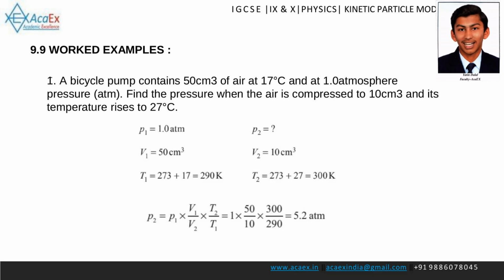T1 is 290 K and T2 is 300 K. Using the combined gas law, P2 equals P1 times V1 divided by V2 times T2 divided by T1. P2 equals 1 times 50 divided by 10 times 300 divided by 290, which is approximately 5.2 atmospheres.